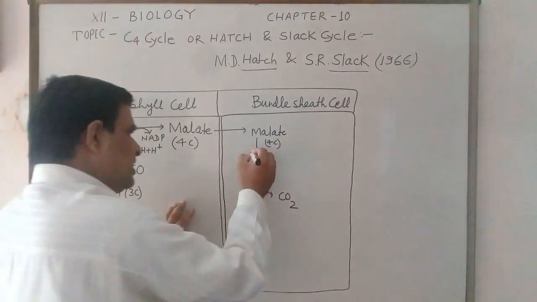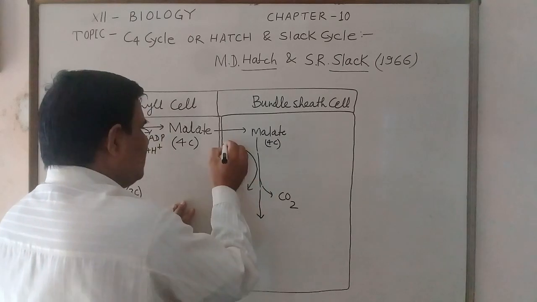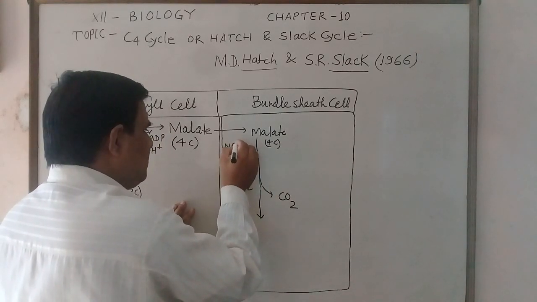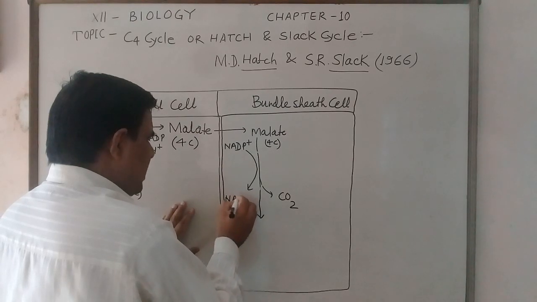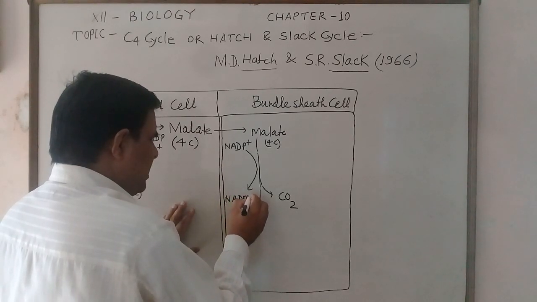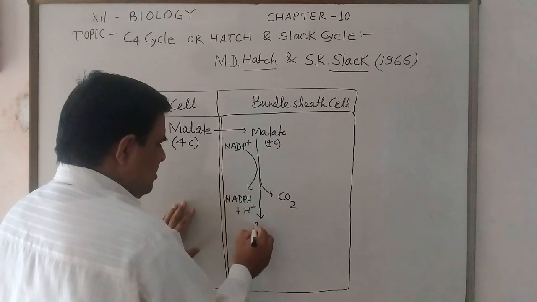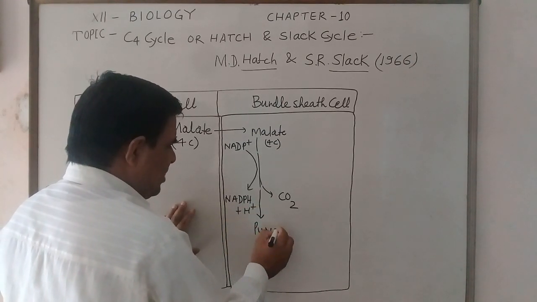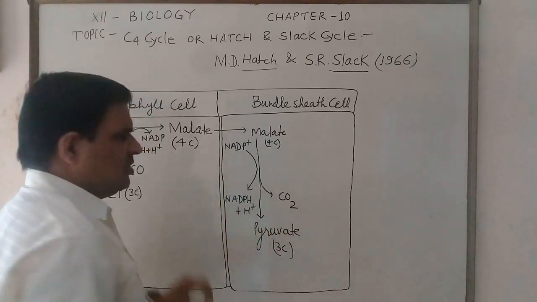Here, NADP plus changes into NADPH plus H positive and produces pyruvate, a 3-carbon compound.